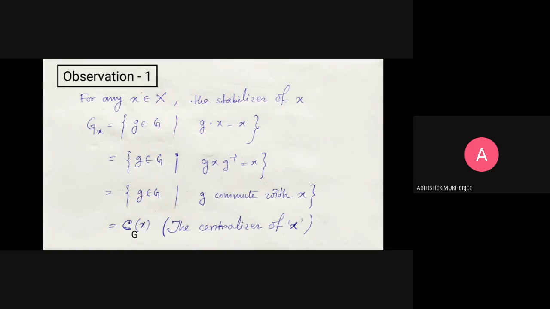We know that this is actually the centralizer subgroup of x in G. So we denote it by C suffix G, G for group, capital C for centralizer, and the element x. So this is our first observation: the stabilizer group forms the centralizer of an element.